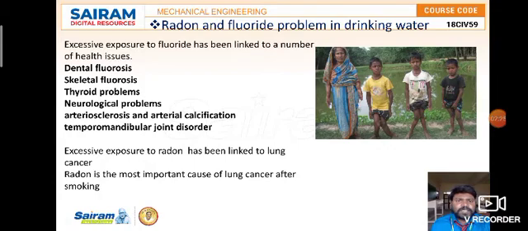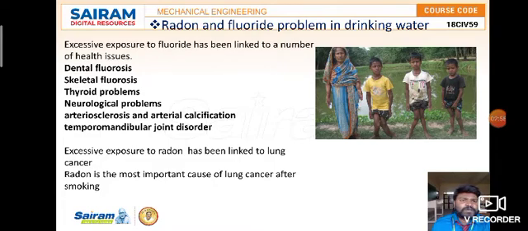And arteriosclerosis and arterial calcification, temporomandibular joint disorders and all. So everything is related: dental issues, skeleton issues, thyroid problems, neurological problems, and joint disorders and pains. In all these areas people will be affected. So we should take healthy drinking water so that we do not lead into these kinds of problems.